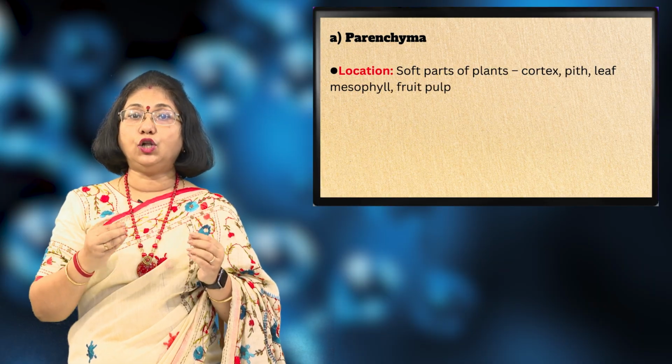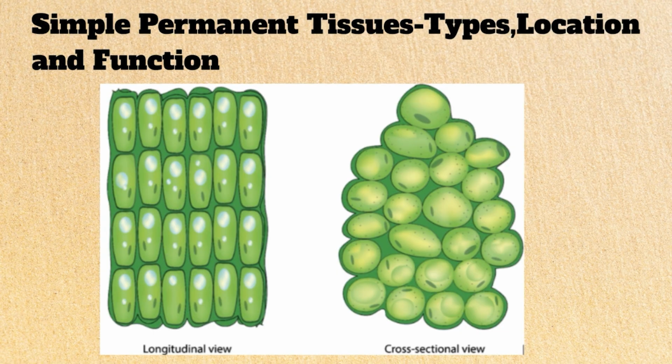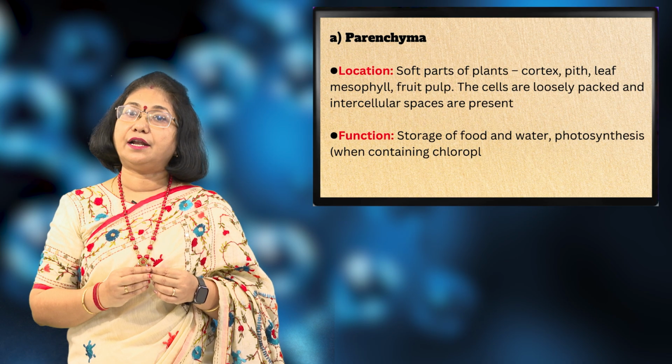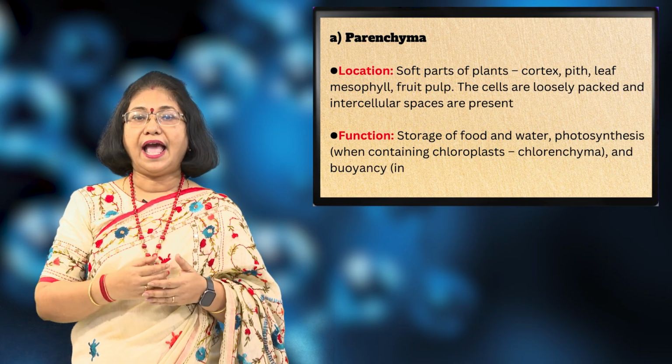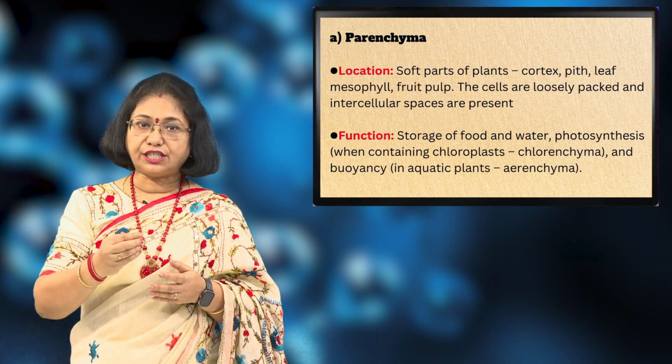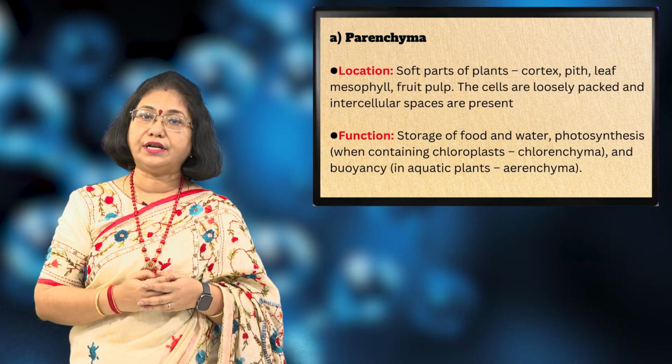The cells are loosely packed. You can see in the figure that they have intercellular spaces. These parenchyma cells are mainly responsible for storage of food and water. But in some of the parenchyma, there might be the presence of chlorophyll and they can also take part in photosynthesis. Such parenchyma are called chlorenchyma.